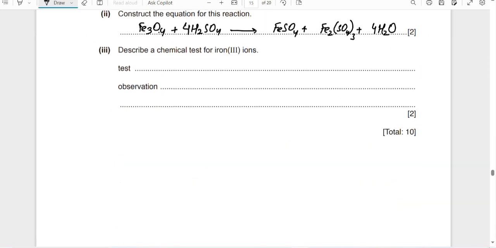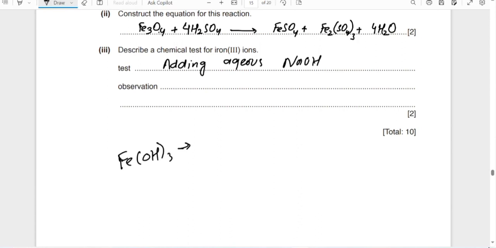Describe the chemical test for iron ions. What is the chemical test for iron ions? This is for iron 3 ions. Adding aqueous sodium hydroxide, a precipitate of Fe(OH)3 will be formed, which has a brown color.